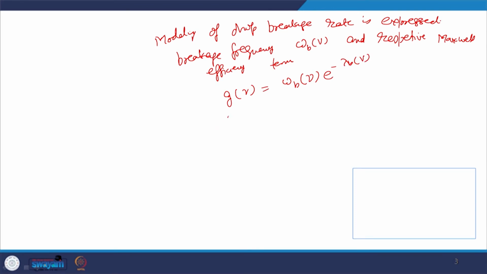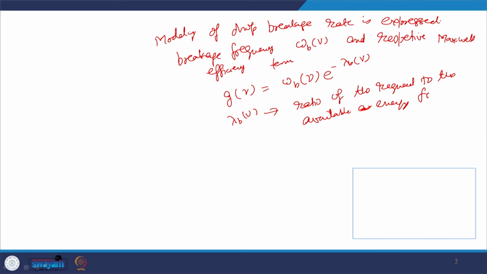Now, this lambda b v is the ratio of the required to the available energy for drop breakage to occur.